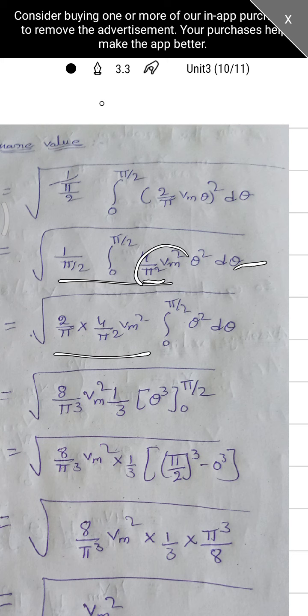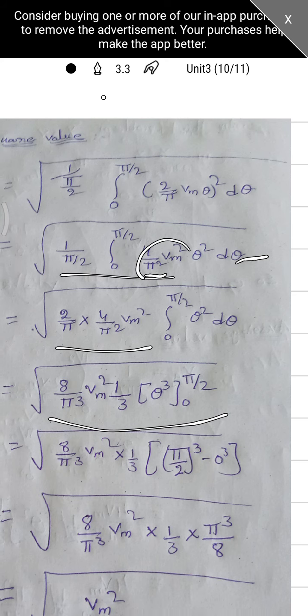So if you integrate this theta square, we are getting 1 by 3 theta cube, and substitute here. So finally we are getting 8 by pi cube Vm square into 1 by 3 theta cube 0 to pi by 2. Okay na?